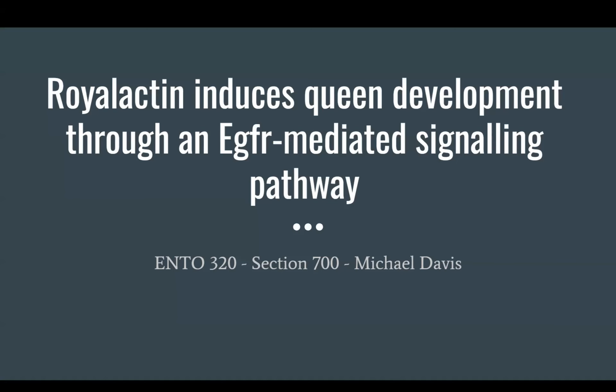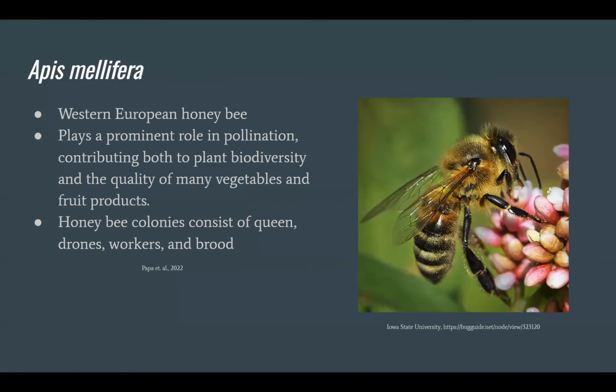To start off with an introduction, I'll give a little background information about Apis mellifera. This is the Western European honeybee, and it is known to play a prominent role in pollination, contributing both to plant biodiversity and the quality of many vegetables and fruit products. As a whole, honeybee colonies consist of many different castes, including queens, drones, workers, and brood. Today, we'll be specifically looking at the castes queens and workers and what differentiates the two.